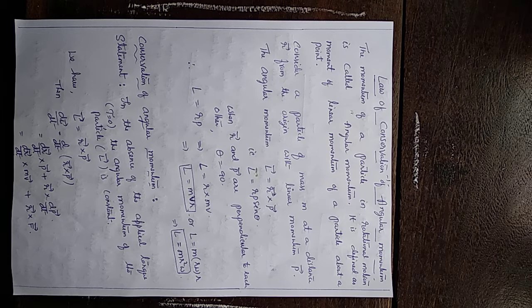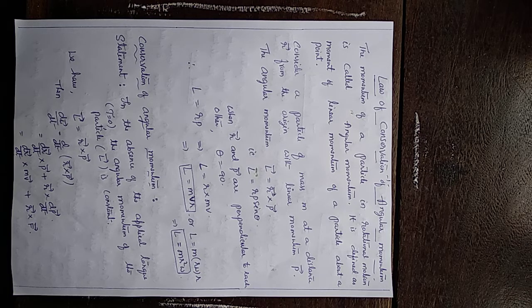r cross p is rp sin theta, by definition, where theta is the angle between r vector and p vector. Suppose r and p are perpendicular to each other. Then theta is 90, so L becomes r into p, and p is mv, so L equals r into mv, that is mvr. The expression for the magnitude of angular momentum is mvr, where m is mass, v is the linear velocity of the particle, and r is the distance of the particle from the fixed point.